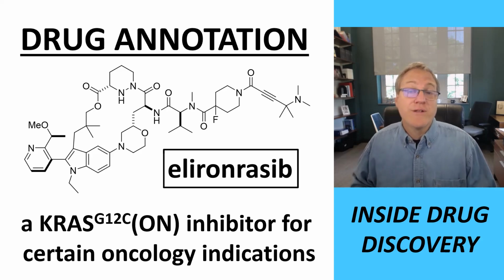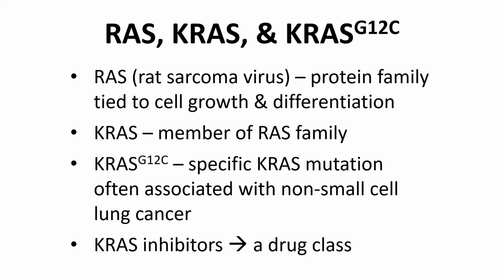Okay, let's get started. RAS, which stands for rat sarcoma virus, is a protein family that helps manage cell growth and differentiation. Mutations in RAS proteins can lead to dysregulation of cell pathways and in some cases cancers. KRAS is a member of the RAS family.